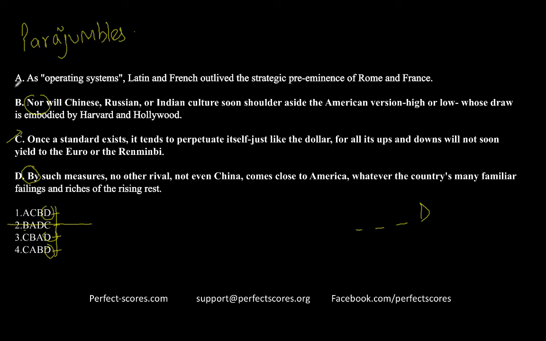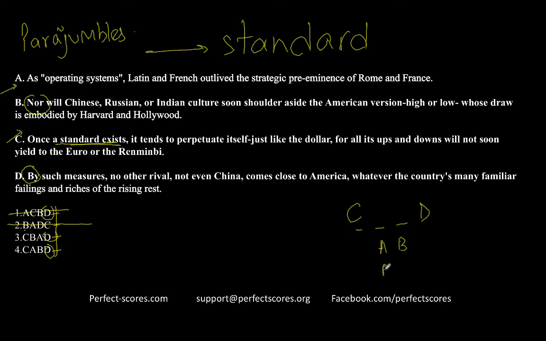So there's only one choice that you have to make. Is it C that begins the paragraph or A? Now you see A and B are talking about some specific examples, talking about systems or languages. So it has to be option C that begins the paragraph because C talks about the topic, which is a standard. So definitely it will begin with C, and that means option 1 is gone. So you either have CBAD or CABD. So you have to make a choice between AB or BA. Let's see if we can figure out the order between A and B.